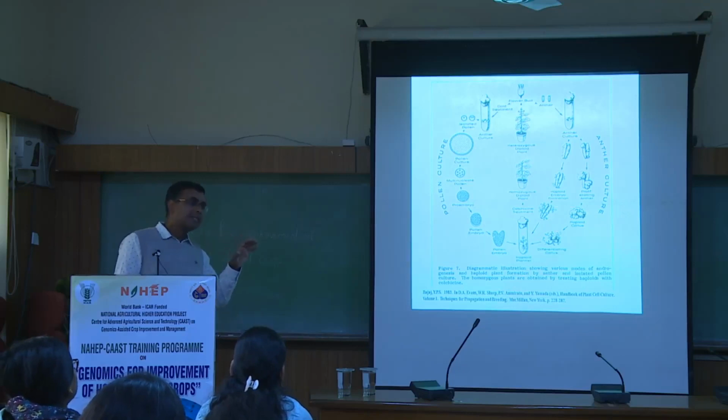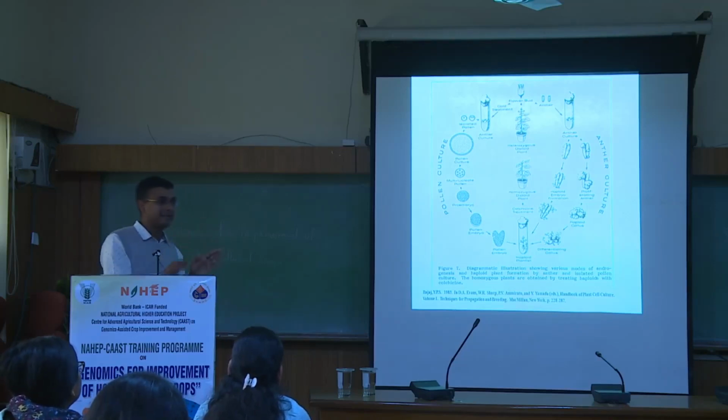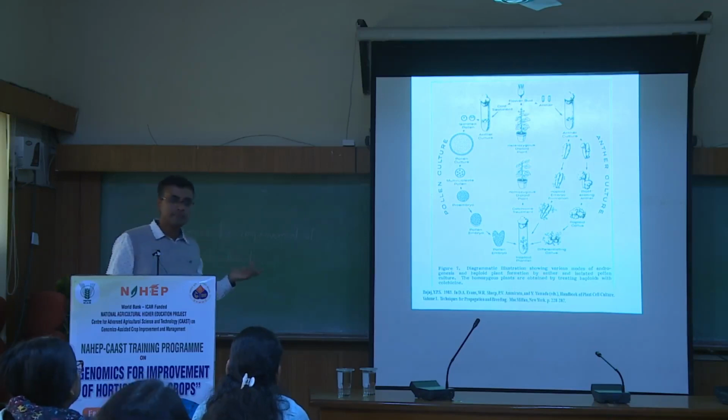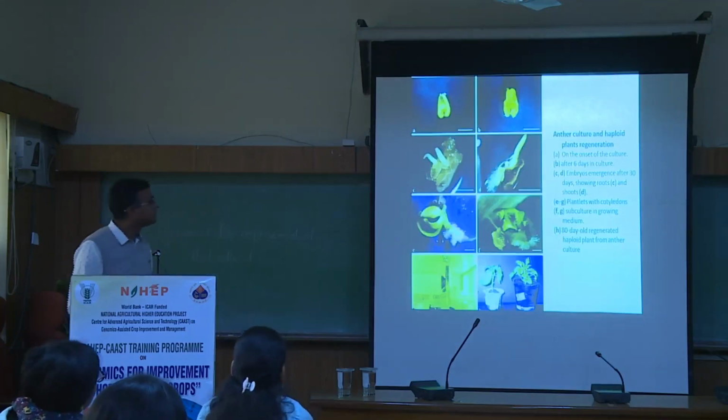And this switch from gametogenesis to sporogenesis is very, very critical. It is cross specific as well as genotype specific, and you need to standardize this stage. If you can standardize how that switch happens, then you are successful in developing haploids. It is well established in the case of brassicas.